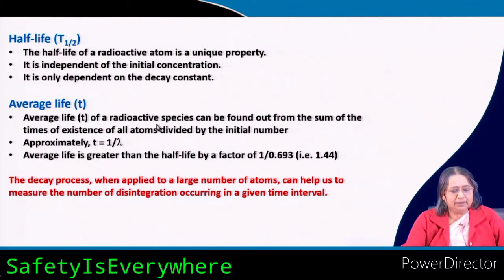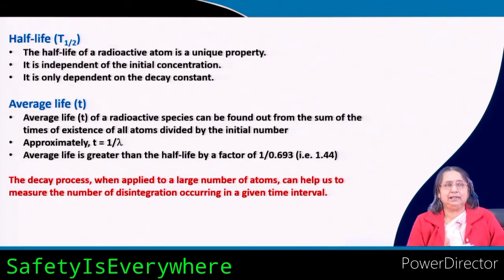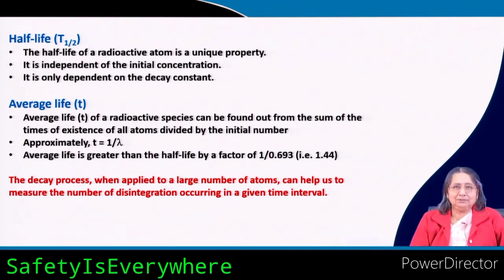Average life of a radioactive species can be found from the sum of the times of existence of all atoms divided by the initial number. So, if you sum up how much time each atom stays, and then divide by the number of atoms, you get the average life.